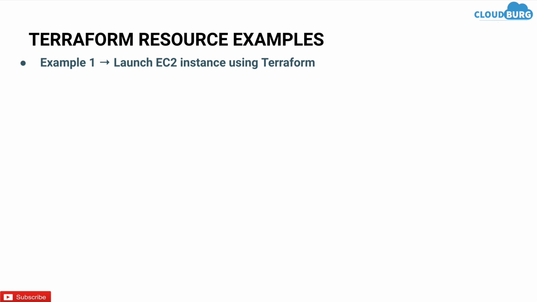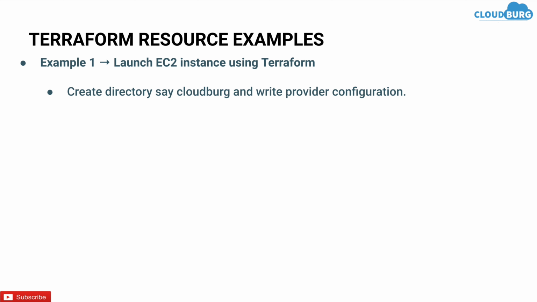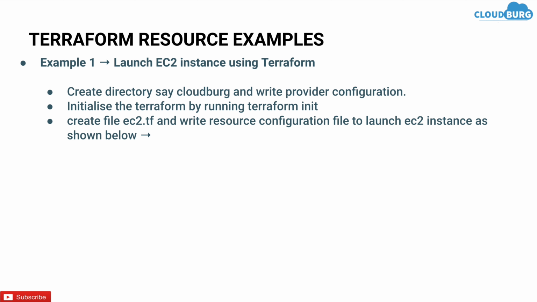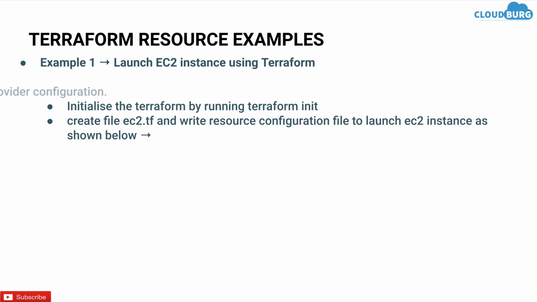So here first step is to create directory. You can create with any name, say Cloudbug, and write provider configuration in it. If you don't know how to write provider configuration, then check out my Terraform tutorial for beginner 2. I have attached the link in the description below. Then initialize the Terraform by running terraform init. Then create EC2 configuration file, say ec2.tf, and write EC2 instance configuration in it, as shown below.